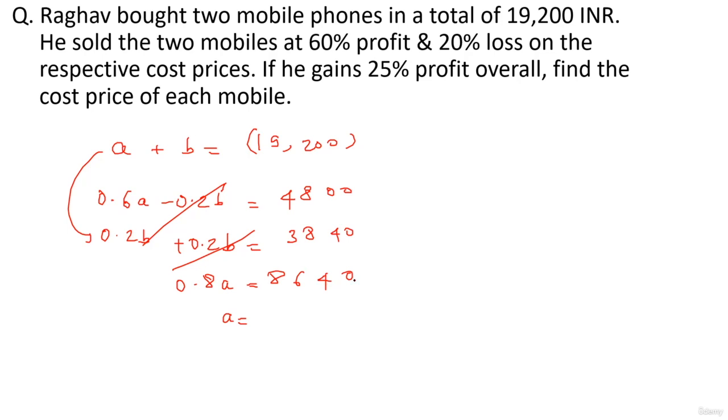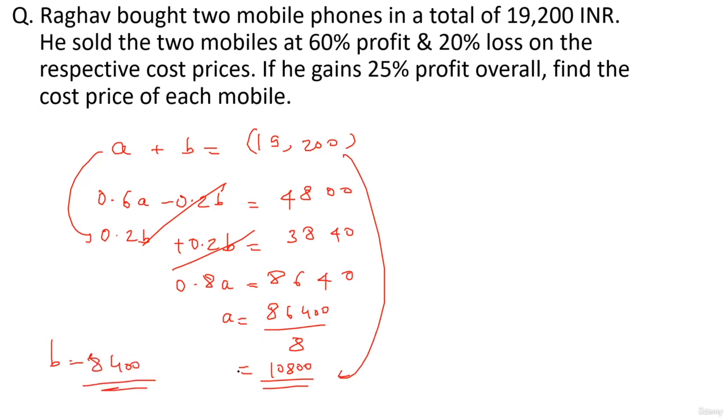The decimal point moved, 86,400. 86,400 divided by 8 comes out to be 10,800. If A's value is 10,800, A plus B we know is 19,200. So from here we can figure out the value of B as 19,200 minus this value, which will be 8,400. Ta-da! Okay. Now again, we try to use alligation to solve the questions very, very easily.